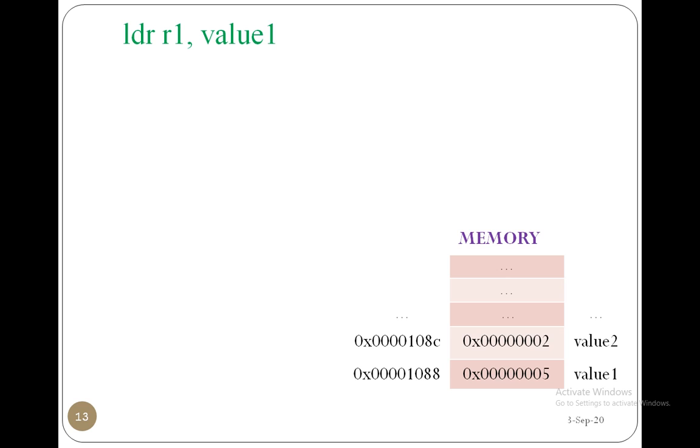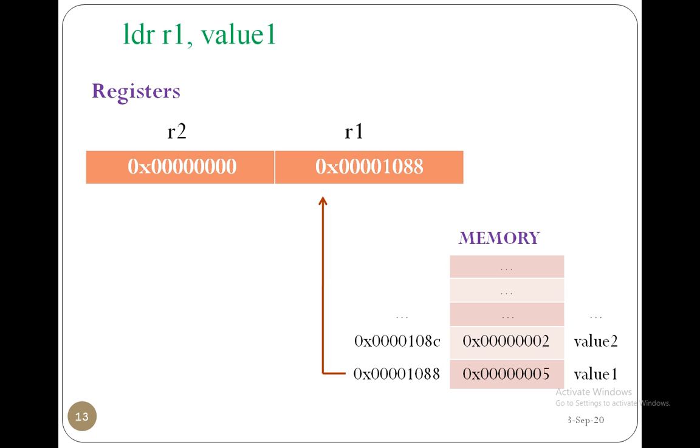That 88 is going to be stored in the R1 register. That address, 00001088, is stored in the R1 register. Here 0x indicates hexadecimal, and 00001088 is 8 digits, 8 into 4, which is 32, the size of the R1 register. So that is the output.